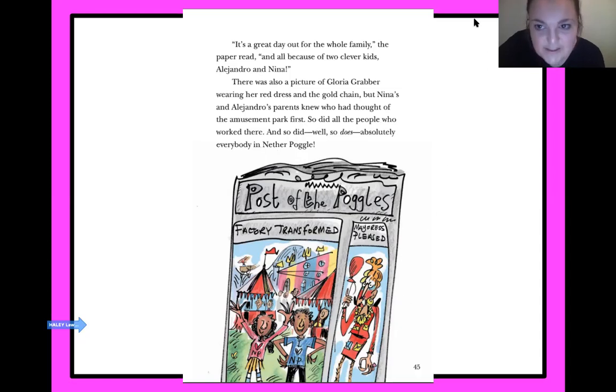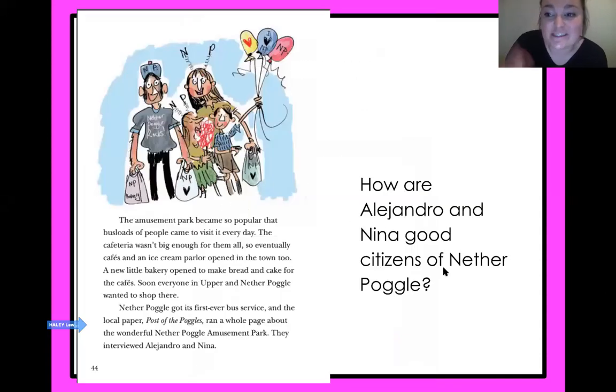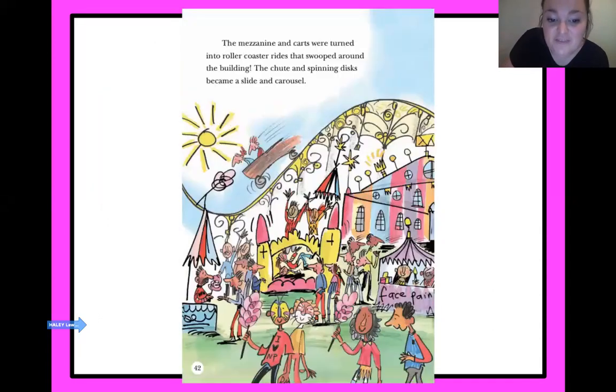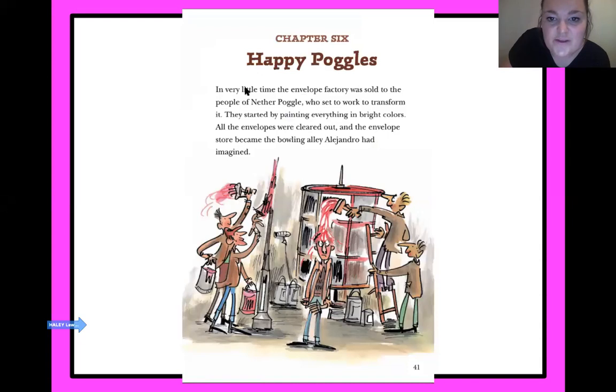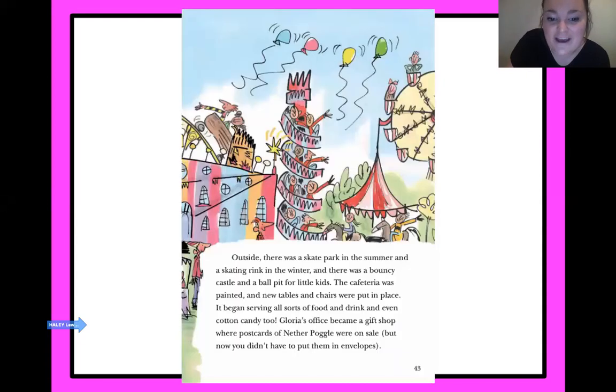Here's that newspaper they talked about. So let's go back and focus on that question. What made them good citizens of this city? What did they do to help the city? In the last chapter, they convinced everybody to buy the factory, right? So they sold it to the people of Nether Poggle, and then they transformed it into an amusement park. And how did that help everybody?